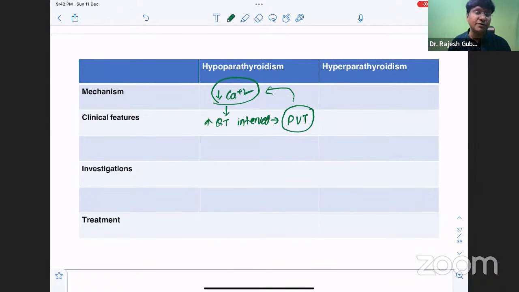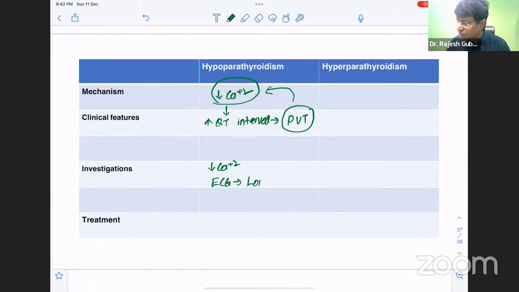In these patients with polymorphic ventricular tachycardia, if you don't treat, what you will see is the death of the patient. So how will you investigate that? Calcium levels will be reduced. And when you do an ECG, it will show a long QT interval, where the QT interval will be more than 460 milliseconds. And how do you treat these patients with polymorphic ventricular tachycardia? Basically, it is nothing but Torsades de pointes.